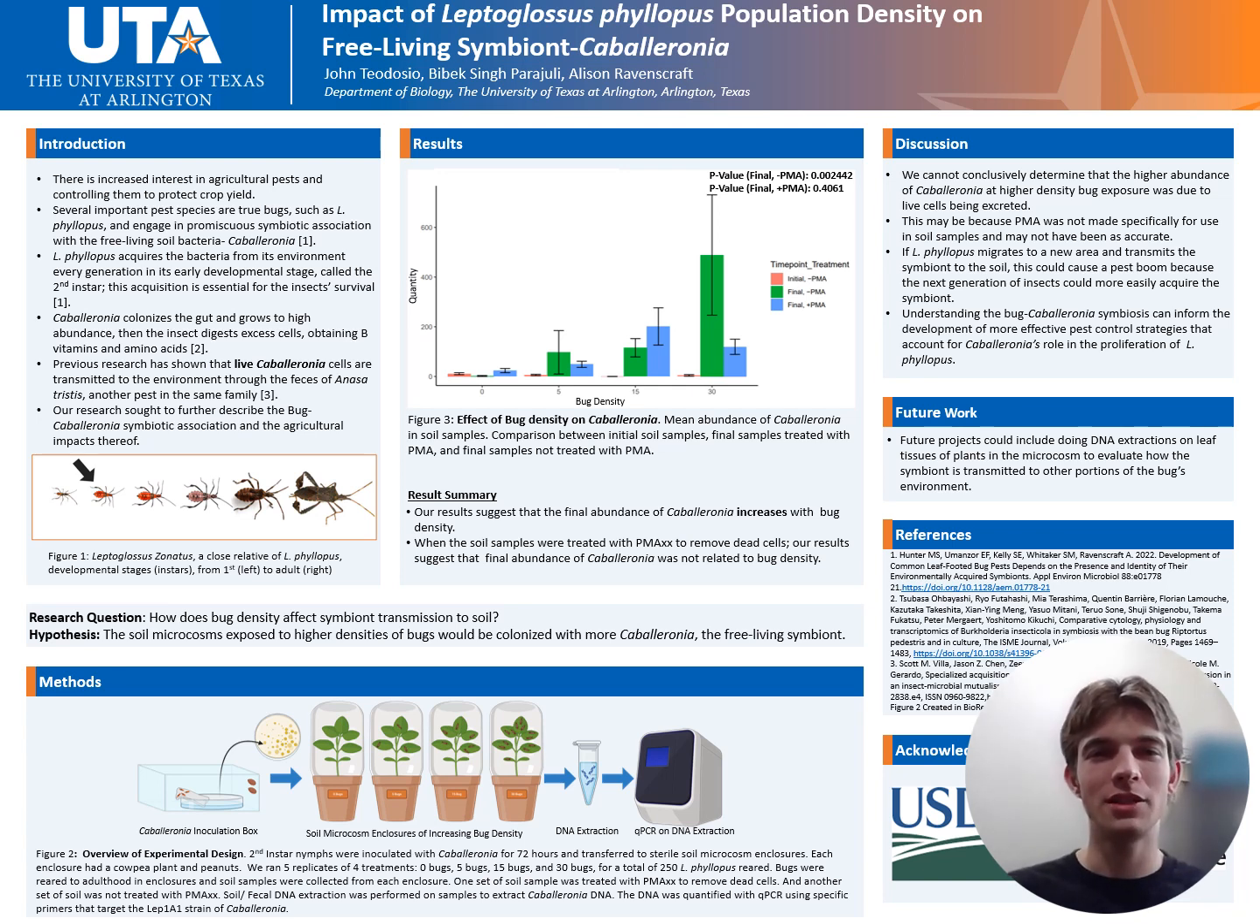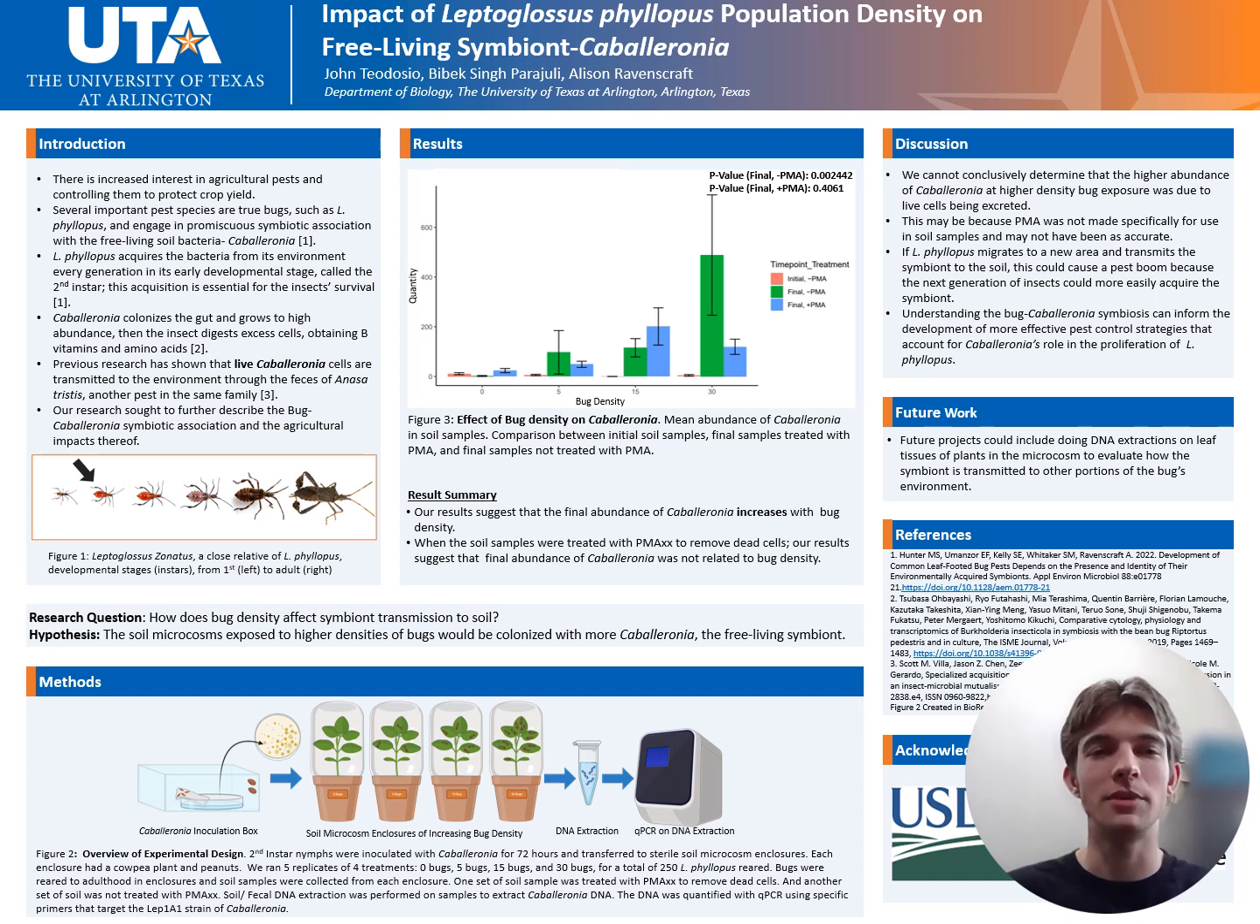Hello, my name is John Teodosio, and this is my research on the impact of Leptoglossus phallopus population density on free-living symbiont Caballeronia. With the growing global population, agriculture has become more important than ever. There has been increased interest in understanding agricultural pests and how to control them to protect crop yield.